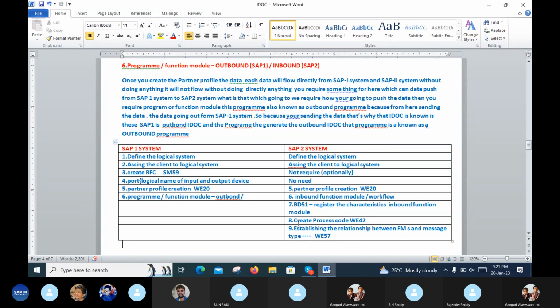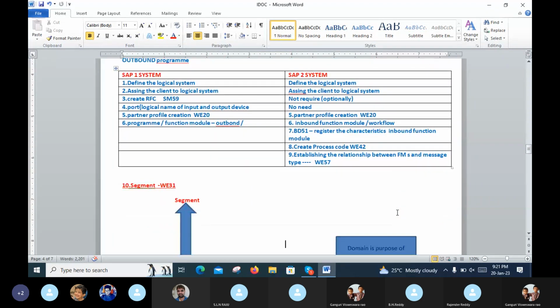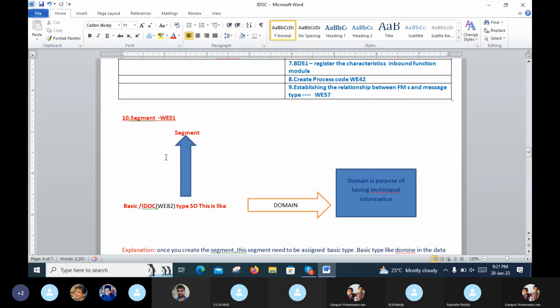So the seventh, eighth and ninth steps are not needed for the SAP1 system. Seventh means BD51, register the characteristics and inbound function module. Eighth, create process code, WE42. Ninth, establish the relationship between the FM, meaning function module, and the message type, WE57. So this is the explanation of the configuration in IDOC.